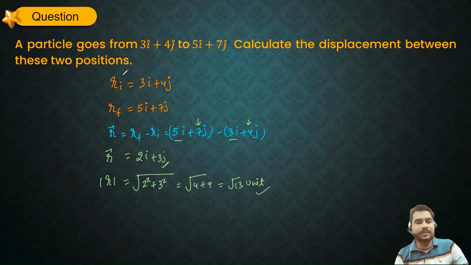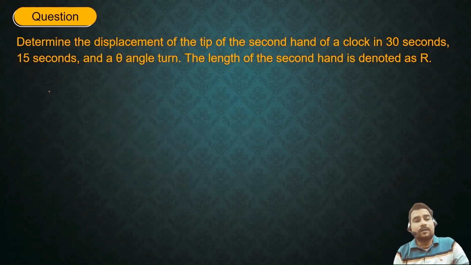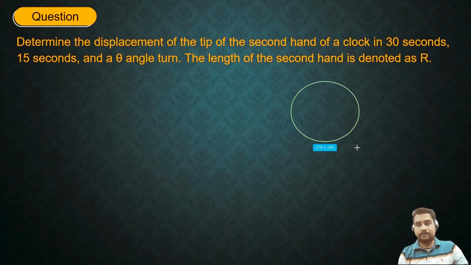Next question on your screen is this one. The question is, determine the displacement of the tip of the second hand of a clock in 30 seconds, 15 seconds, and a theta angle term. The length of the second hand is denoted by R. So in this case, they have given a clock, right? So in the first part, in 30 seconds, the needle is the second hand needle.